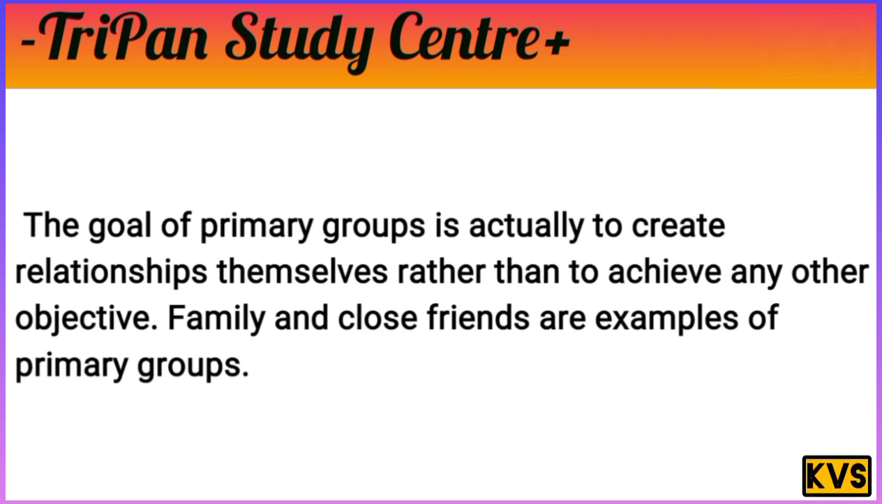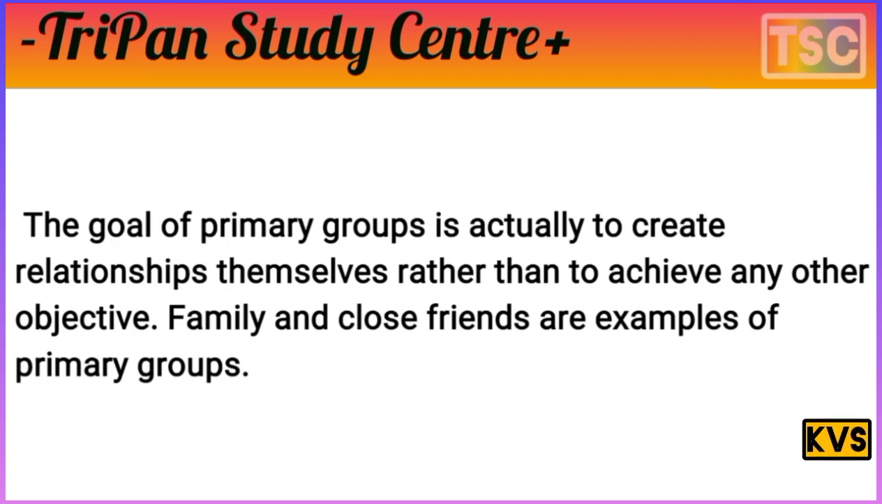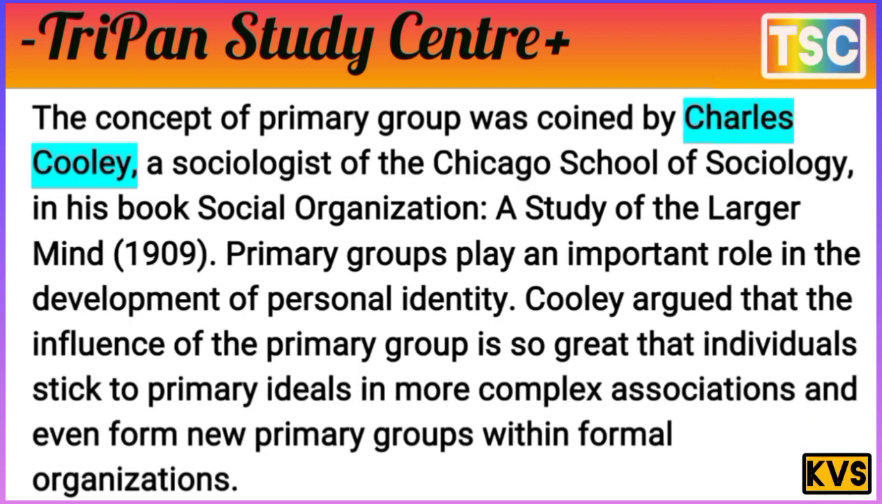Let's see who discovered the primary group and secondary group. The concept of primary group was coined by Charles Cooley, a sociologist of the Chicago School of Sociology, in his book Social Organization: A Study of the Larger Mind, in 1909.